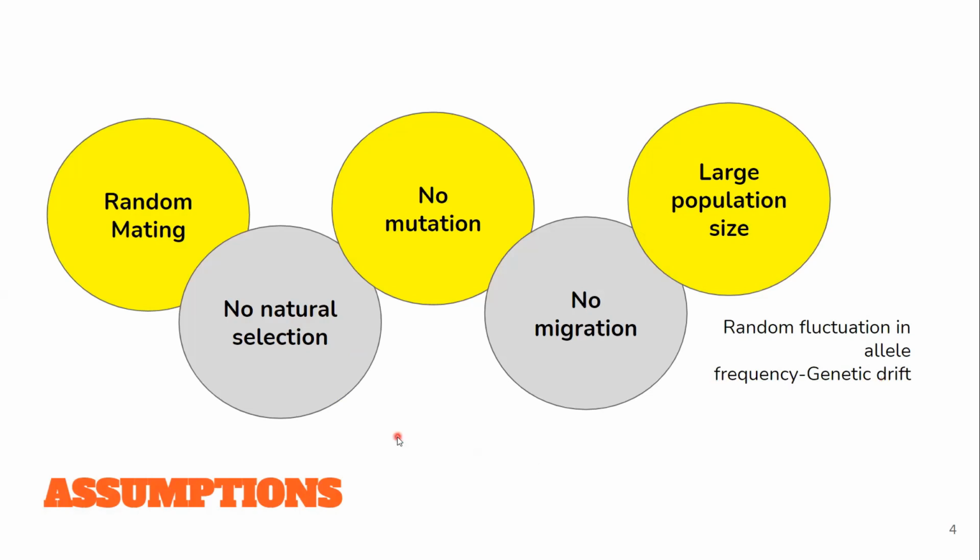But you would say, how on earth is this possible? We know that there is continuous mutation, there are people coming and going. Then why do we still study Hardy-Weinberg? Because it gives you a baseline value, right?